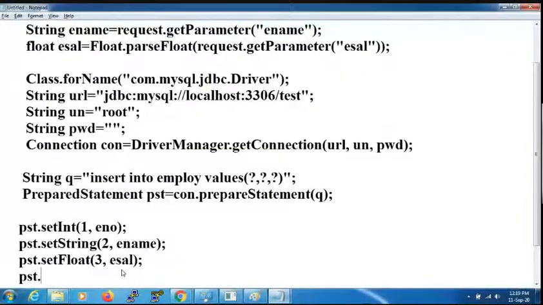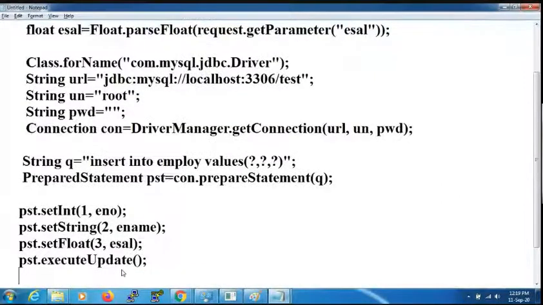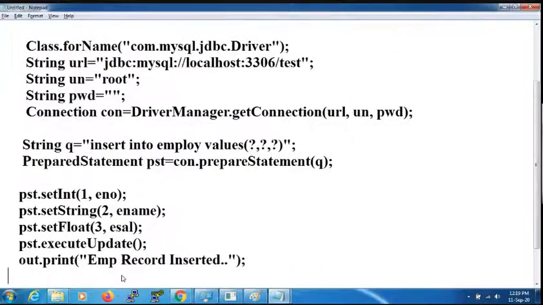Then PST dot execute update. Now I'm writing out dot print employee record inserted. End of the JSP, save this file.